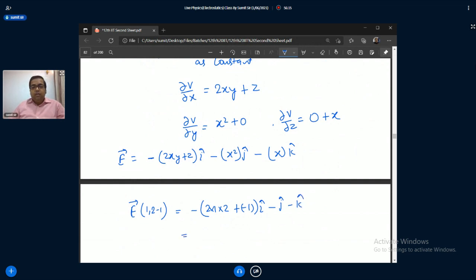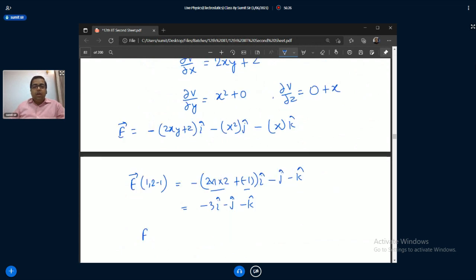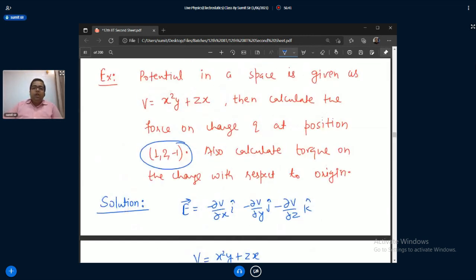So we have 4 minus 1, so minus 3 i cap minus j cap minus k cap. This is our electric field. So the force you have is q into this. So you can write q into (minus 3 i cap minus j cap minus k cap). Now, what about this? How to find torque?